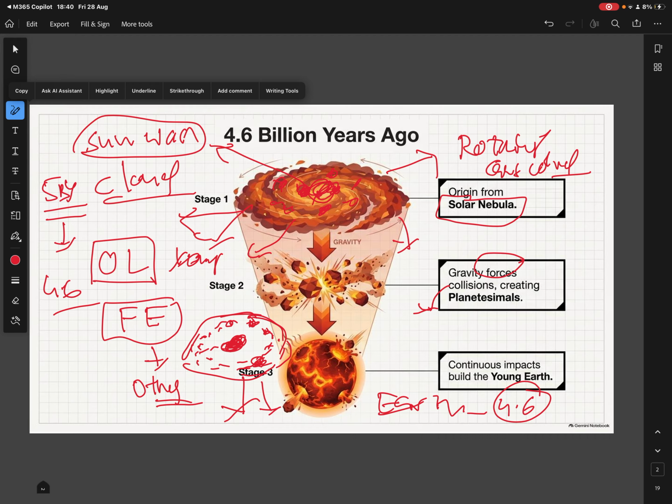At the time of the nebula, we should understand the chemical composition of this solar nebula. This solar nebula has hydrogen and helium gases, and also some gases like nitrogen and sulfur. And the rocks had some heavy elements in them, like iron, magnesium, and sulfur.